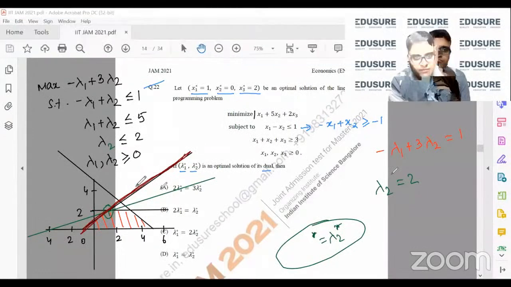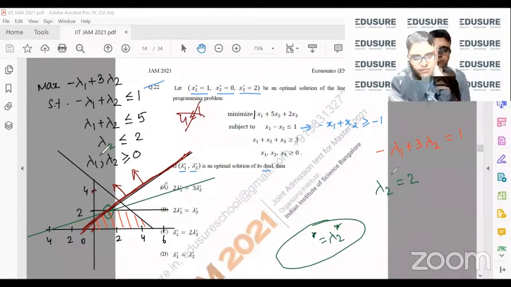Now, if I increase my value of lambda 2, leaving the value of lambda 1 unchanged, that is the left hand side. Now, supposing lambda 1 is stuck at say 0, and I start increasing the value of lambda 2, this will not be less than equal to 1. It will go up. So a point like 0,4, if I put here, will give me the value 4. So 4 is not less than equal to 1. Hence the left hand side is not there.